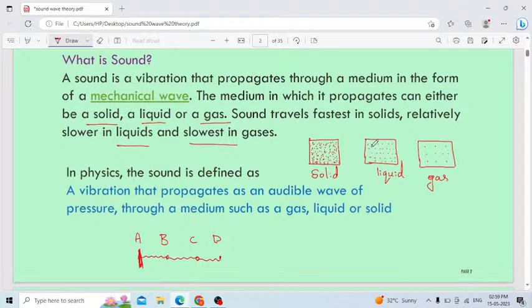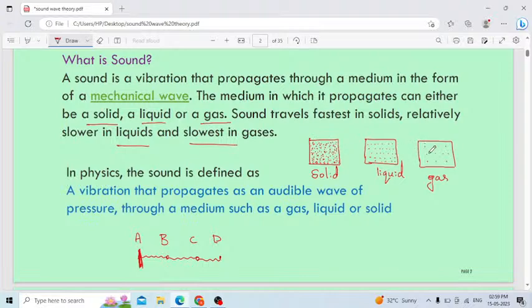The transfer of energy will be slower compared to solid, because you can observe the gap between the particles. When there is a gap, to transfer the energy, to transfer the vibration, it needs some time and also some more energy. Therefore the sound wave will travel faster in solid compared to liquid.